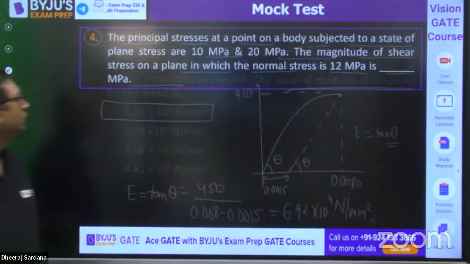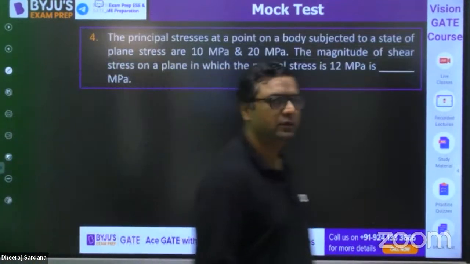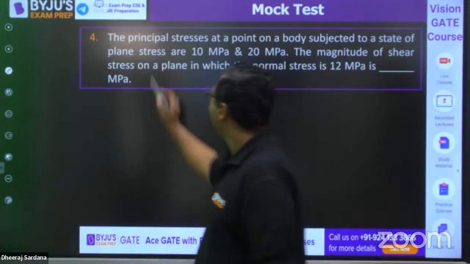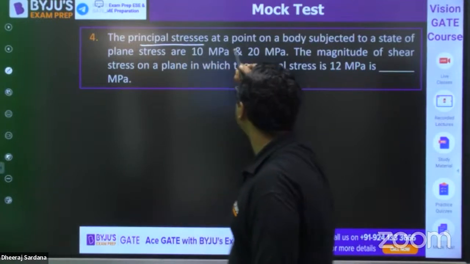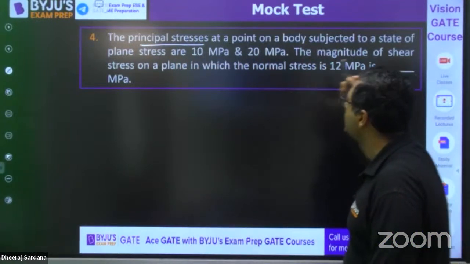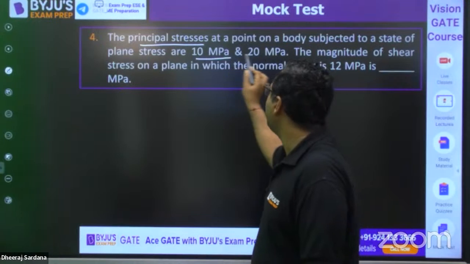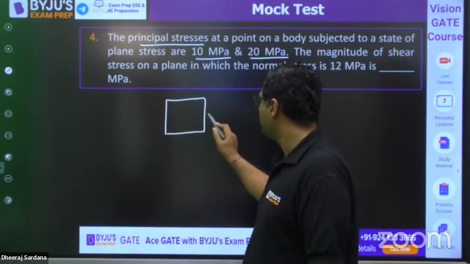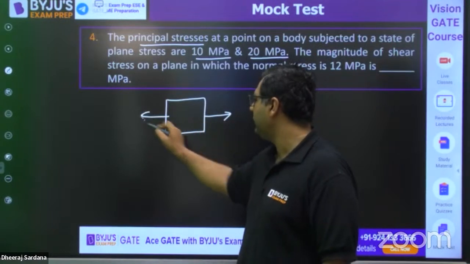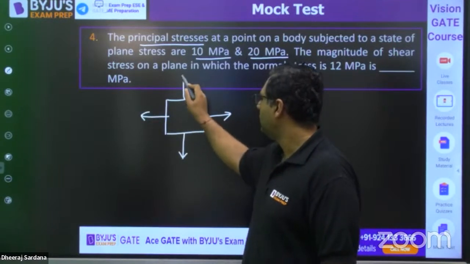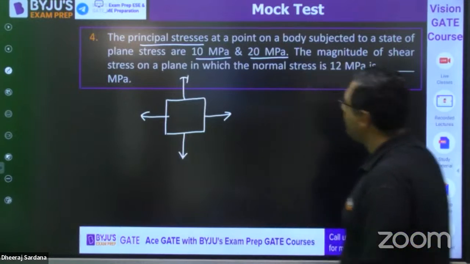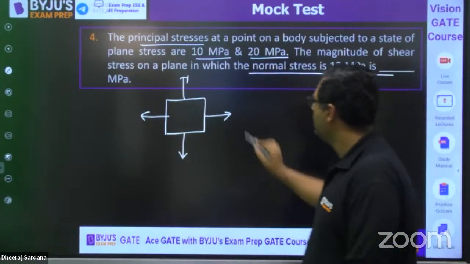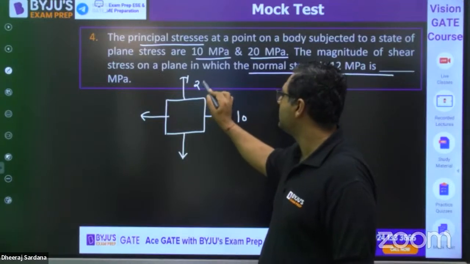Very good. Moving to the next question, guys. This is a very good question from principal stress chapter. Here he is saying the principal stress at a point on a body subjected to a state of plane stress is 10 MPa and 20 MPa. The magnitude of the shear stress on a plane in which the normal stress is 12 MPa. So they have given like this.